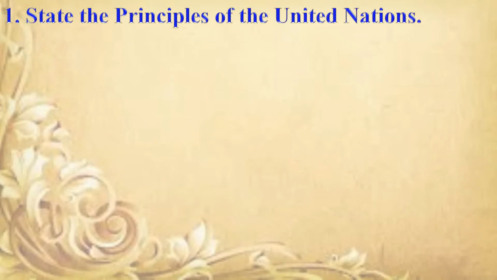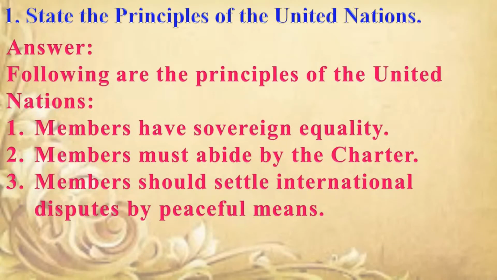State the principles of the United Nations. Answer is following are the principles of the United Nations. Members have sovereign equality. Members must abide by the Charter. Members should settle international disputes by peaceful means.